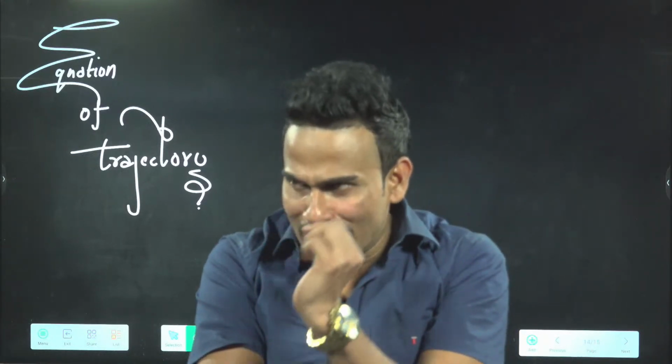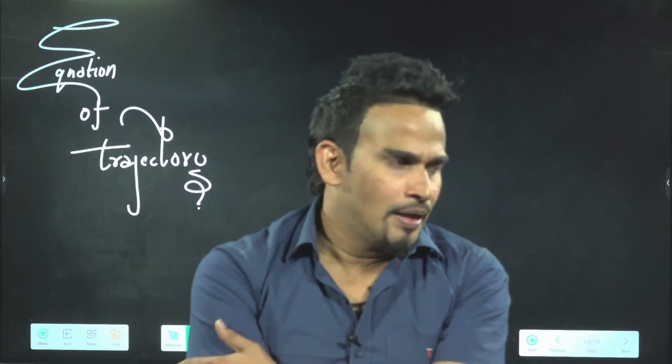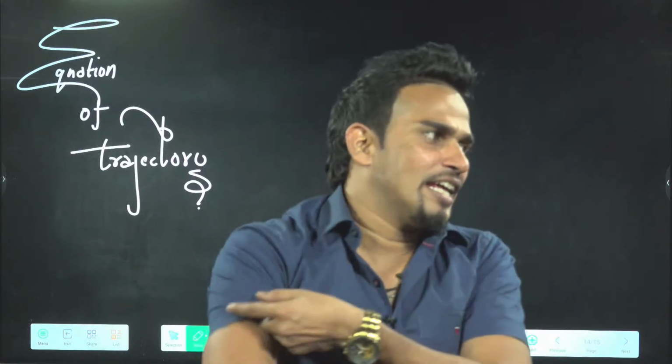Always remember, every quadratic equation represents a parabola.